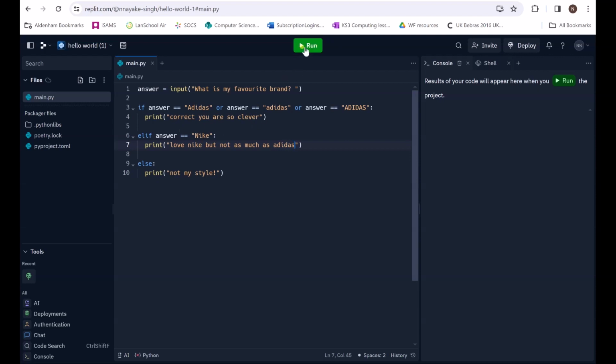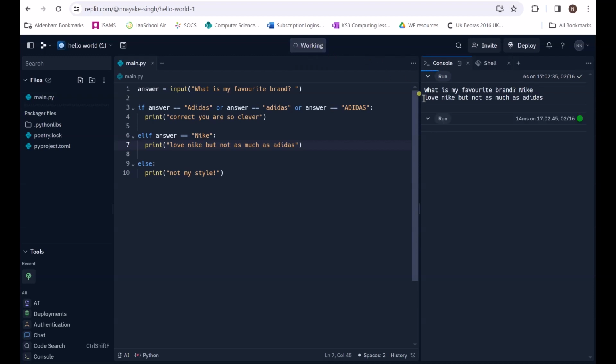Let's test that, because that's still a correct answer. I do love Nike, but just not as much as I love Adidas. So I'll run that now, and if I type in Nike with a capital N, it's going to say love Nike, but not as much as Adidas. But if I do it with a lowercase n, Nike, not my style, even though it is my style, I just don't like it as much.